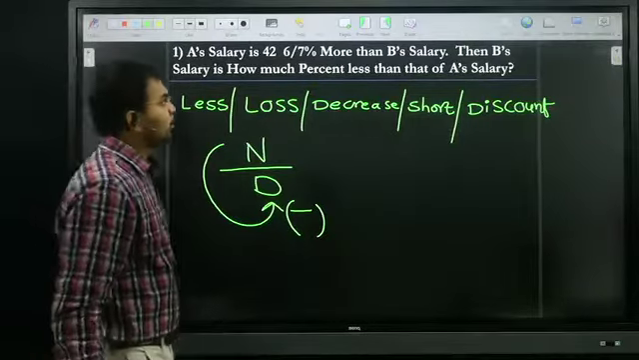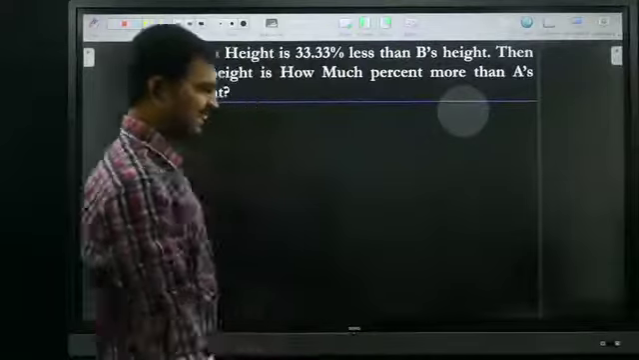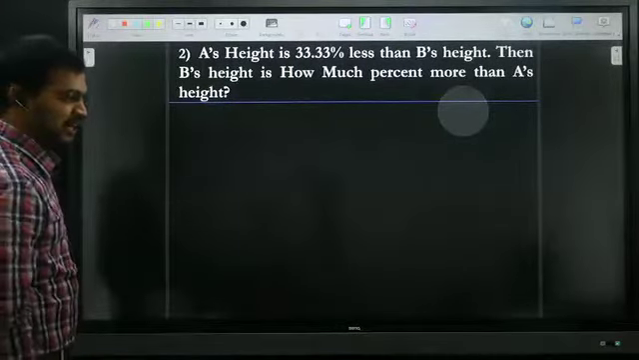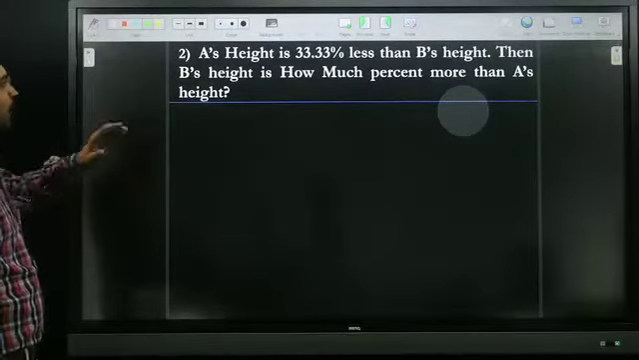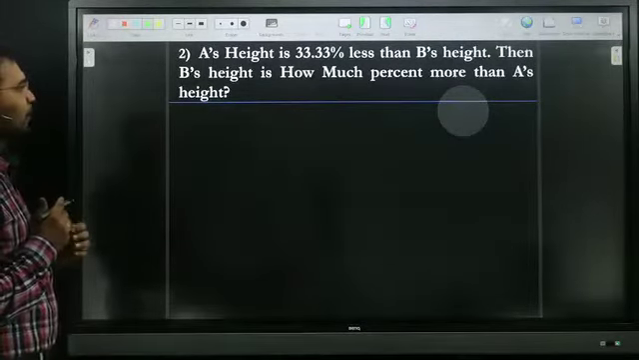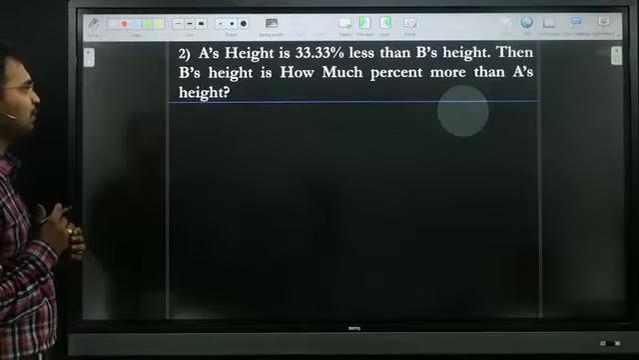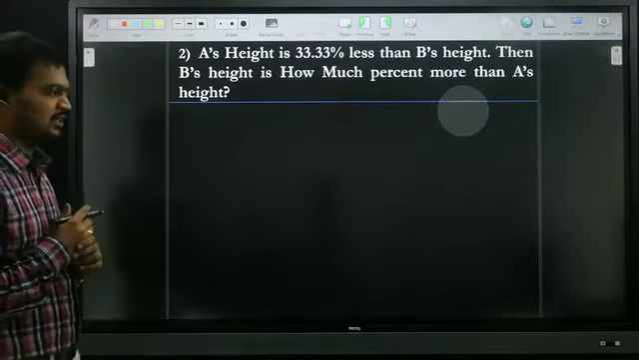Okay. Now, see the second question. Try to solve this question. Answer, all of you. I want a response from the students. A's height is 33.33% less than B's height. Then B's height is how much percentage more than A's height? I want the answer.